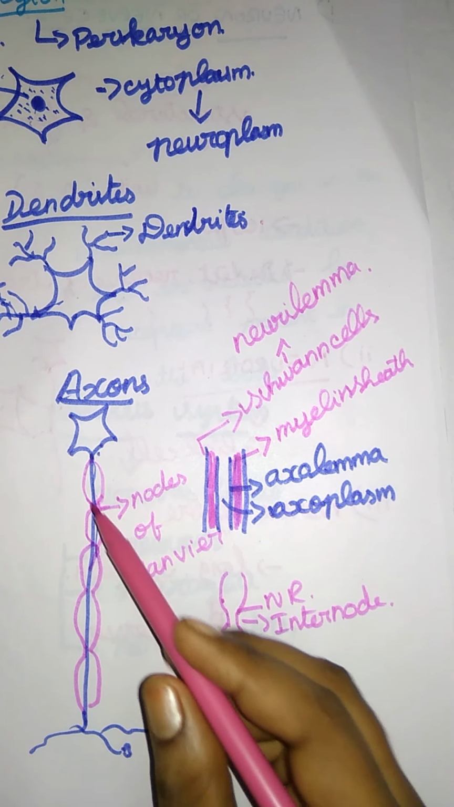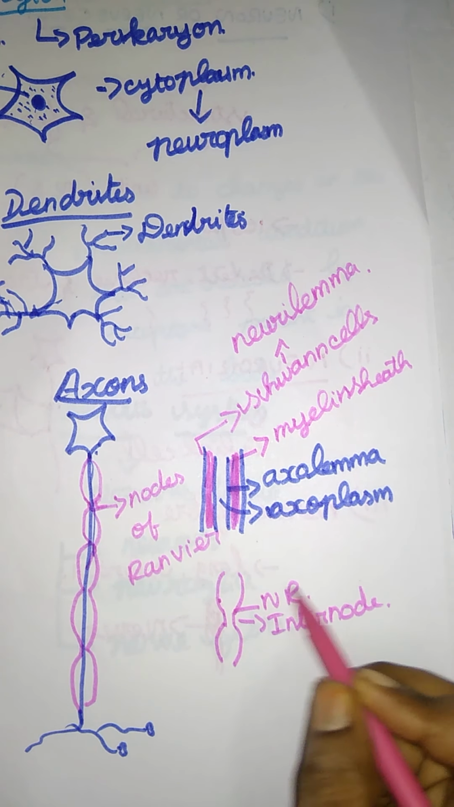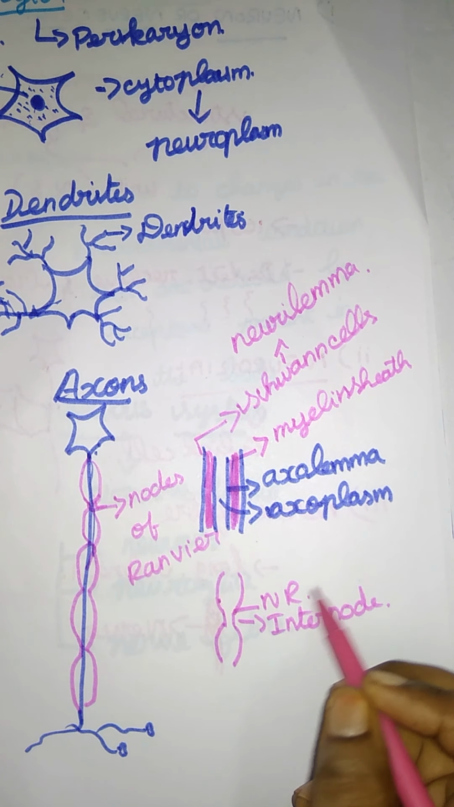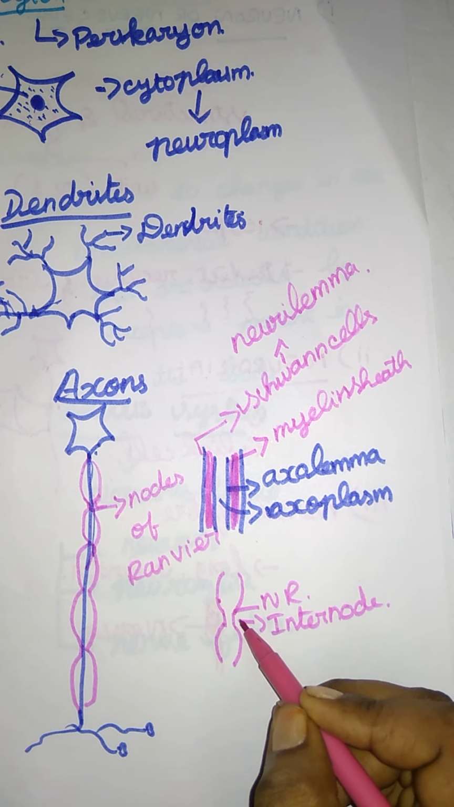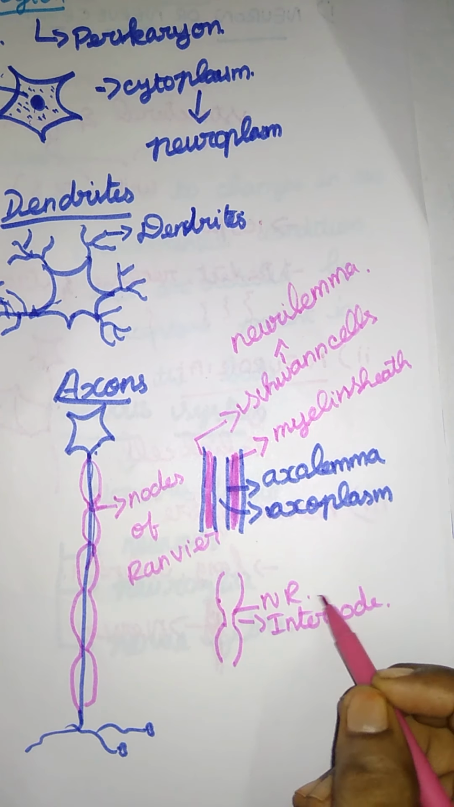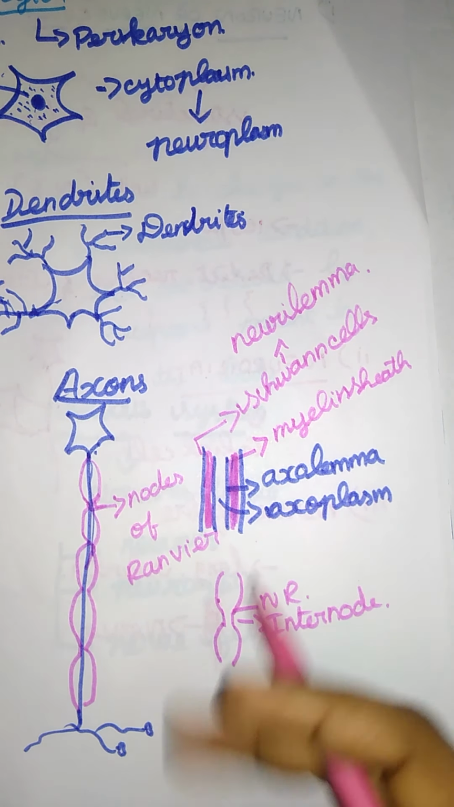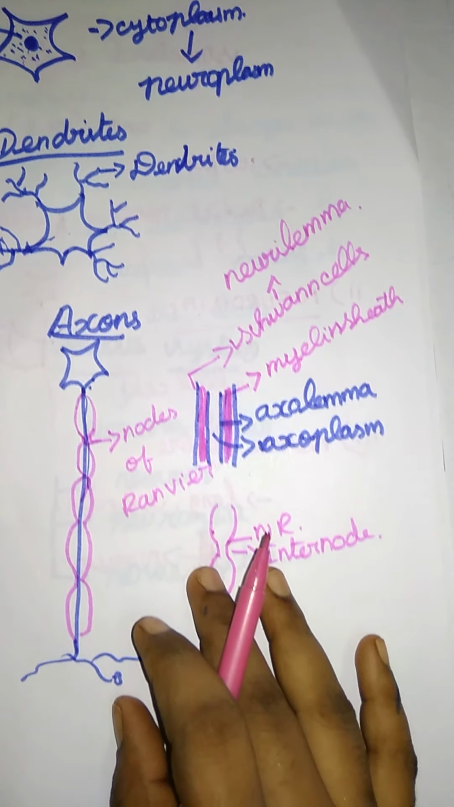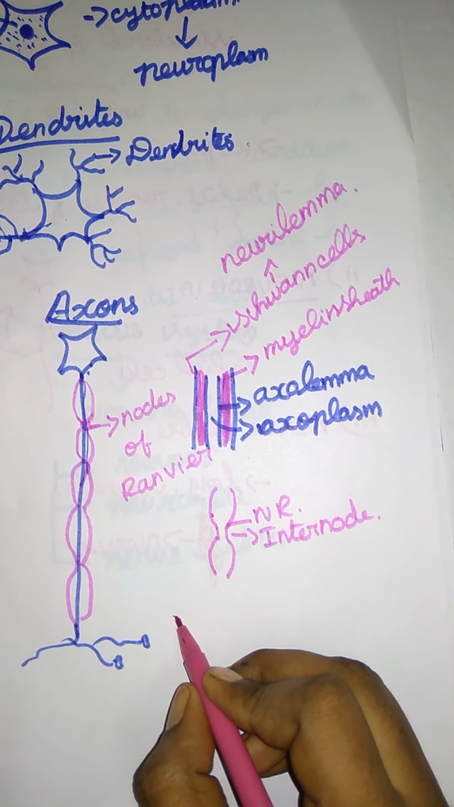The myelin sheath has breaks called the nodes of Ranvier, and between one myelin sheath and another there are gaps, right? The name is internodes. The myelin sheath acts as the insulator to carry the impulses from one neuron to another neuron. And the last one is the synapses.